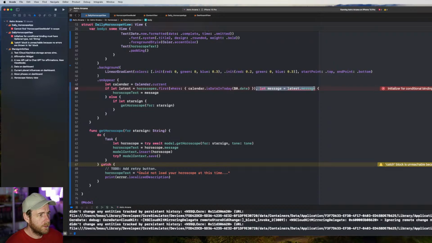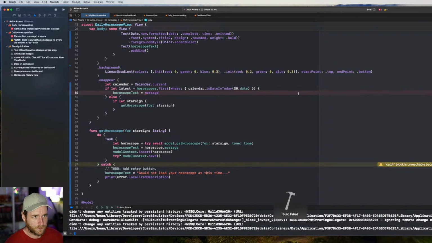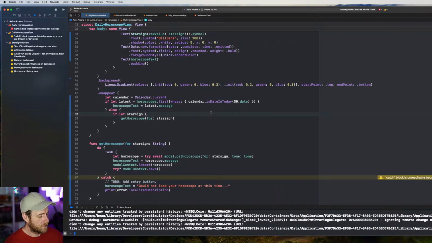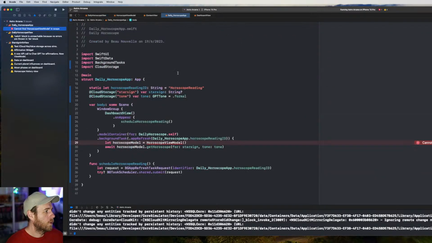Why did we do that? Does anyone remember? Anyone here last time? Latest. Should always be a message that it should not get stored without some text in there. Okay, cool. We are done.